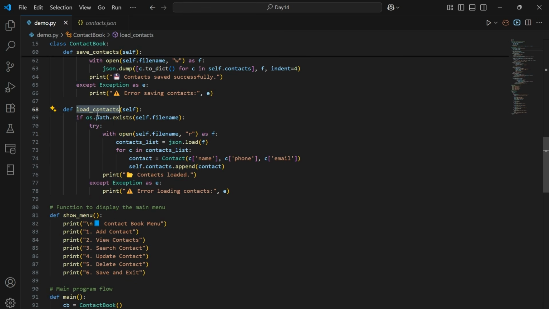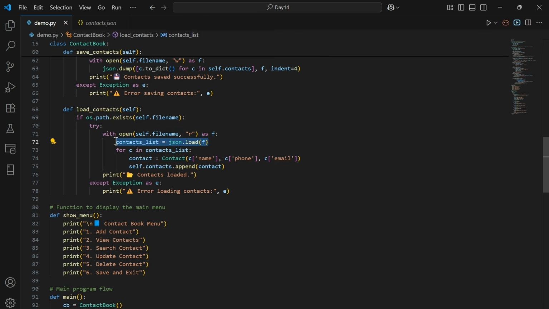Within the load_contacts method, first we check if the file actually exists in your folder or not. This prevents errors that would happen if you try to read a file which doesn't exist. Next, this line helps to open the file in read mode, and the with keyword is used to automatically close the file after reading it.